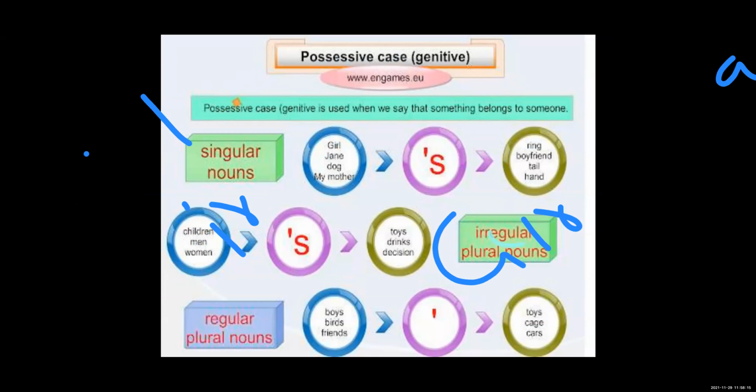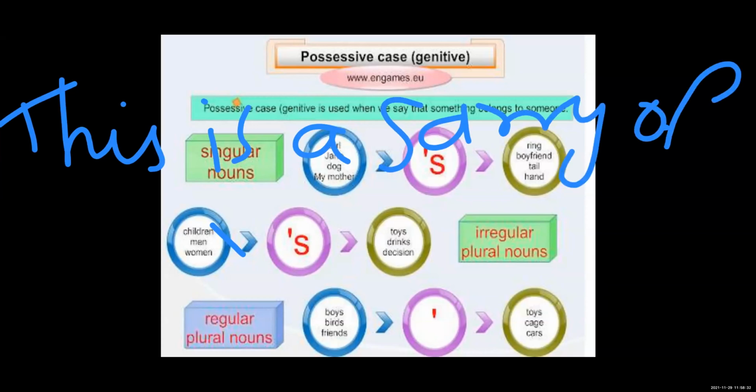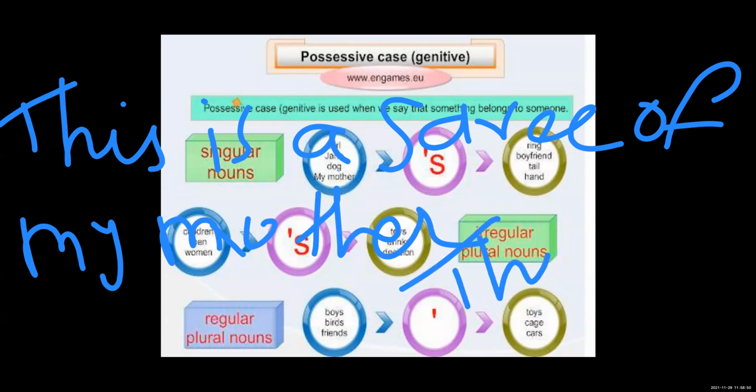Here also, this is a sari of my mother. If I say convert the noun in a possessive case, possessive noun means apostrophe S. So what will you write?